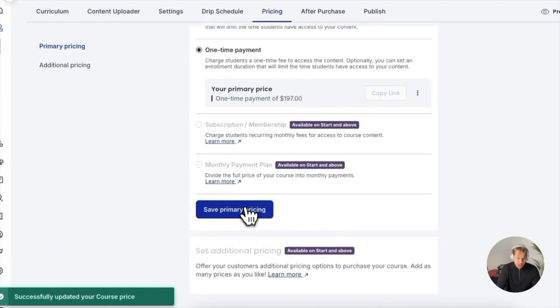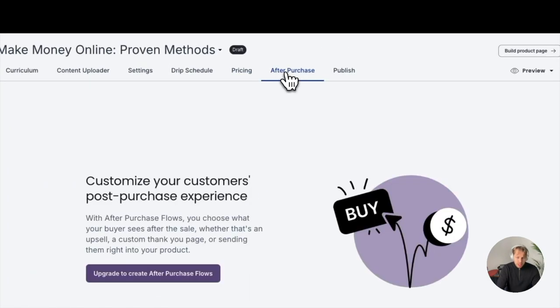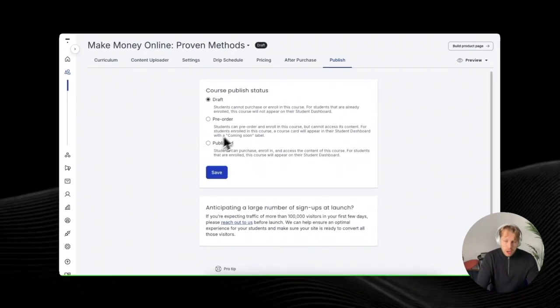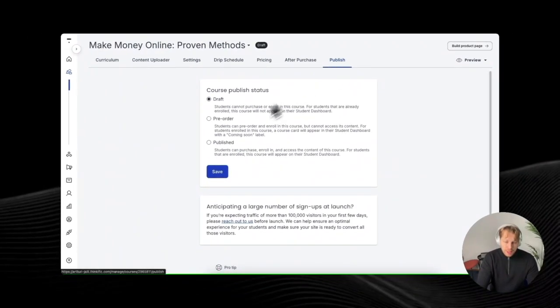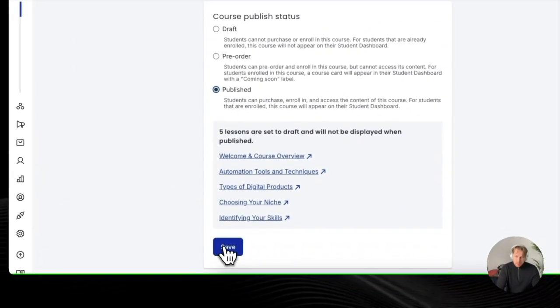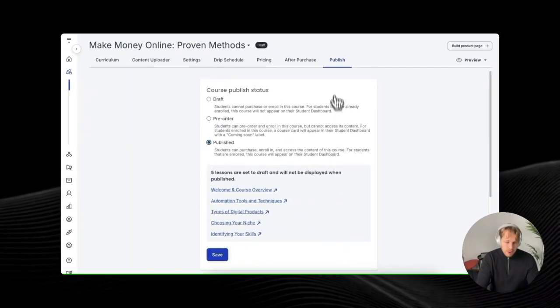And then you can just save the primary pricing. Then we can do the after purchase. Then we could go here in the publish tab and click publish and save. But let's not do that just yet because there's one more important thing we need to do for our course.